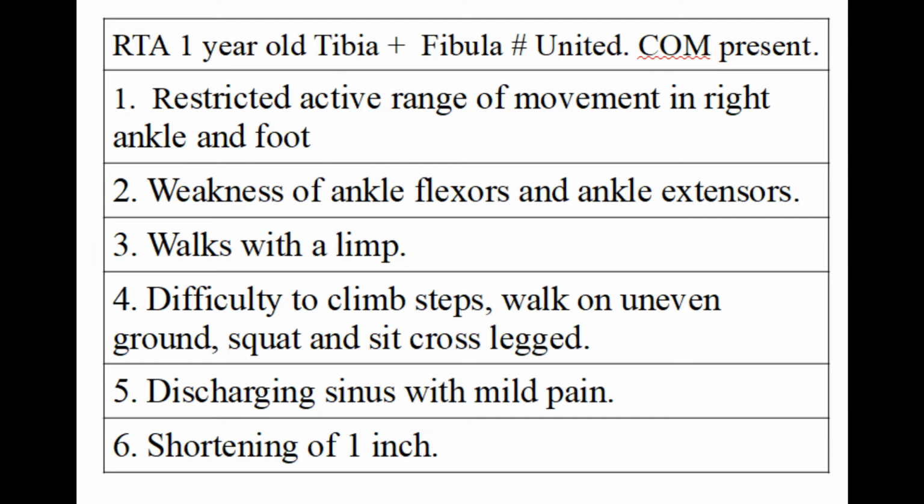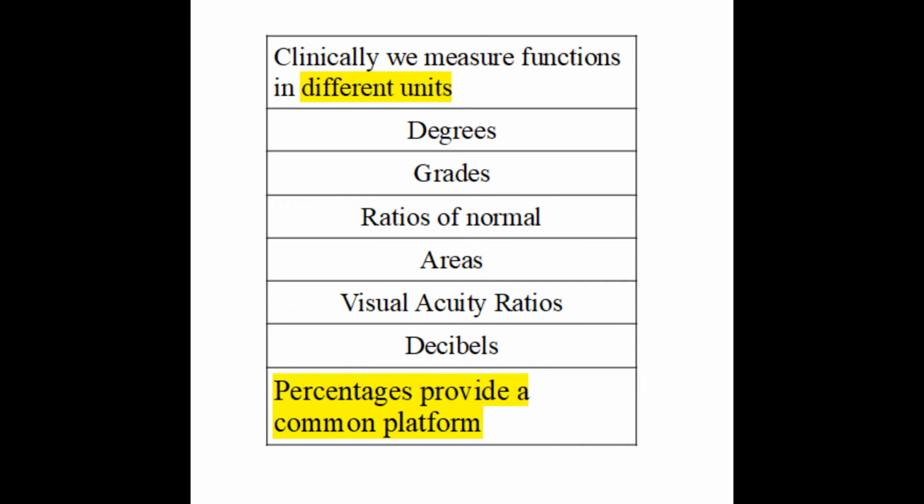You can see that these functions are measured in different units. Active range of movement is measured in degrees, strength of muscles is measured in grades, activities like gait are measured in ratios of normal. Similarly, if you look at other cases, you can see that sensation is measured in area, visual acuity is measured in ratios, hearing is measured in decibels, and so on.